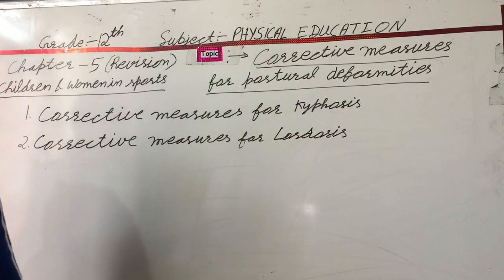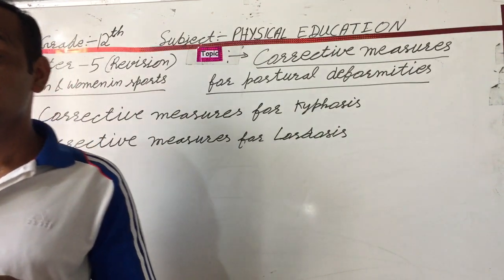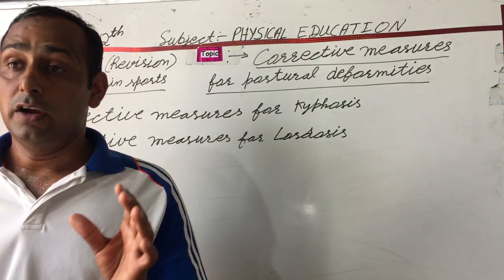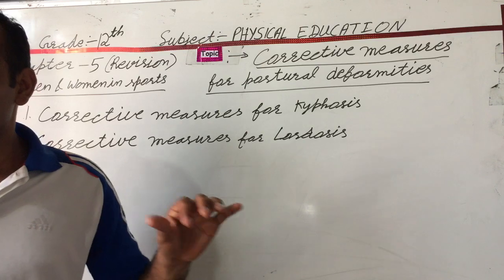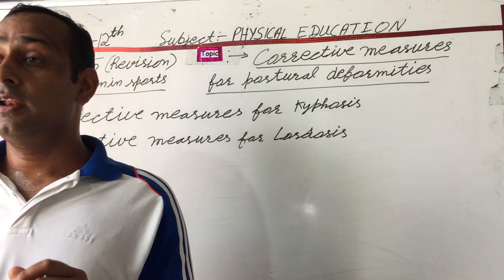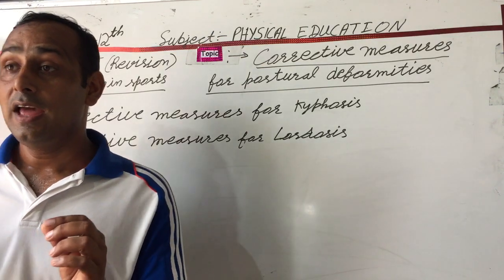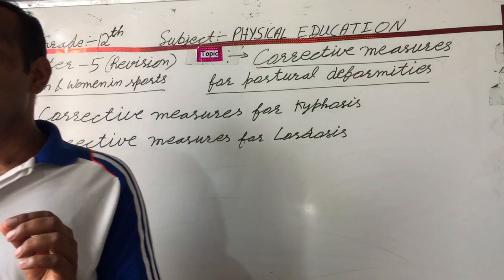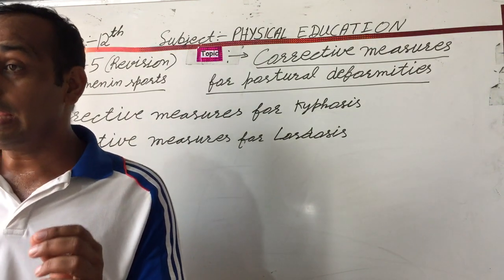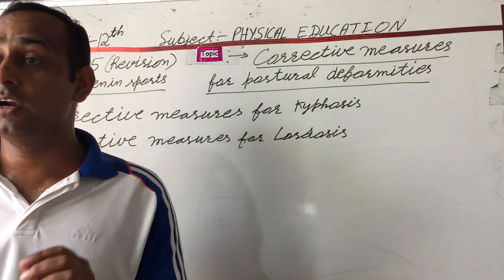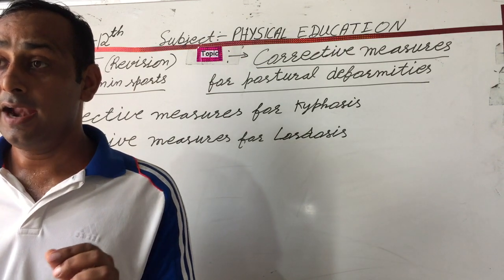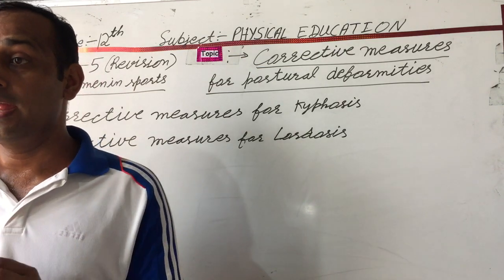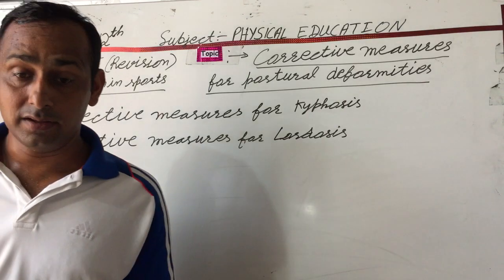Second point is lordosis. Especially for this type of deformity, an improving corrective measure is to lie down in prone position with hands under the abdomen, keeping hips at shoulder distance. Press hands up against the abdomen and raise the lower back.